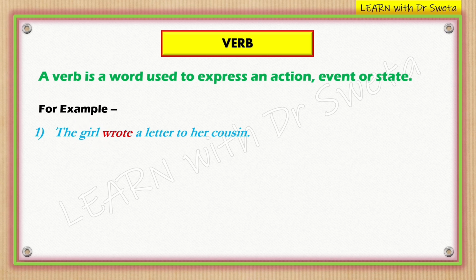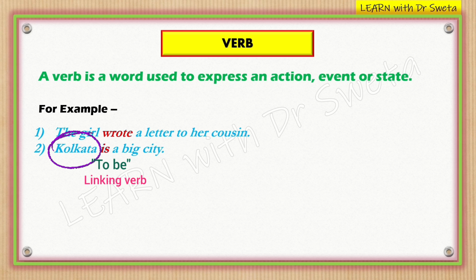Next example is, Kolkata is a big city. In this sentence, is is a verb because is is a form of the verb to be, which acts as a linking verb here. It connects the subject Kolkata to the description, that is, a big city.